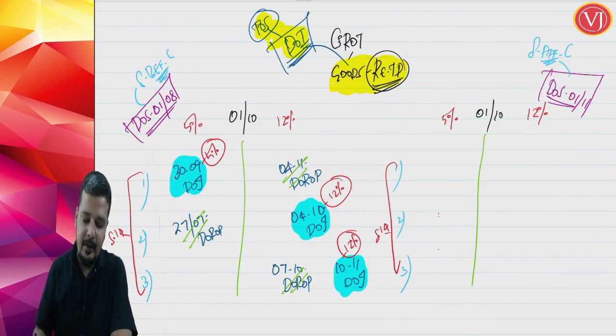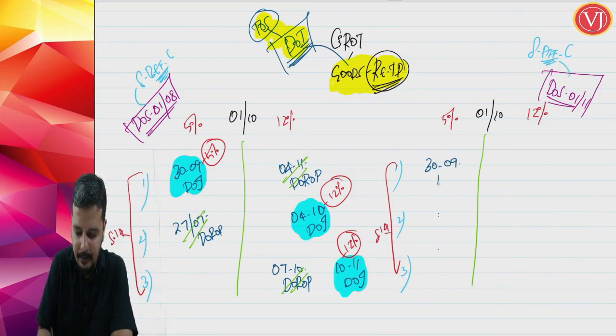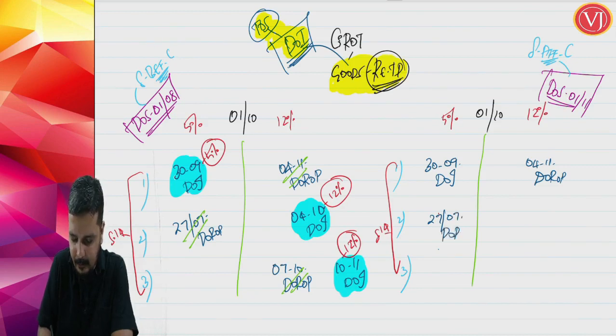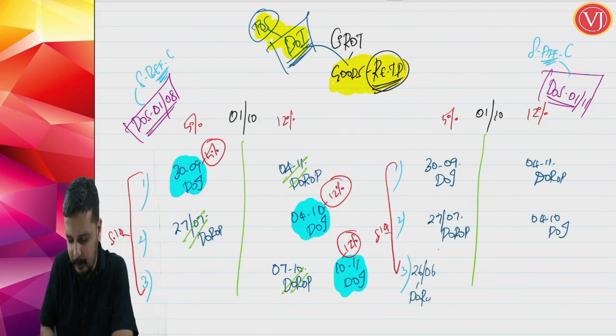Now if I take where supply is after change, so 30th of September, date of invoice, 4th of November, date of receipt of payment. 27th of July, date of receipt of payment, 4th of October, date of invoice. And here I cannot take the same case, so I am going to write say 26th of June, date of receipt of payment, 30th of September, date of invoice.